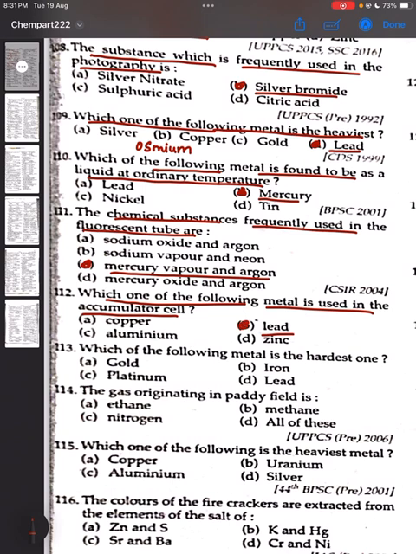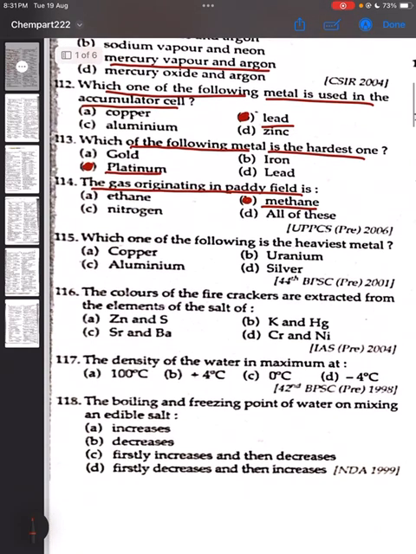Option B. Question 113, which of the following metal is the hardest one? The correct answer is option C, platinum. Question 114, the gas originating in the paddy field is methane.